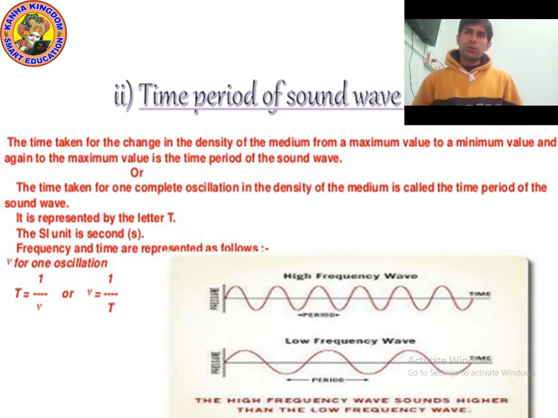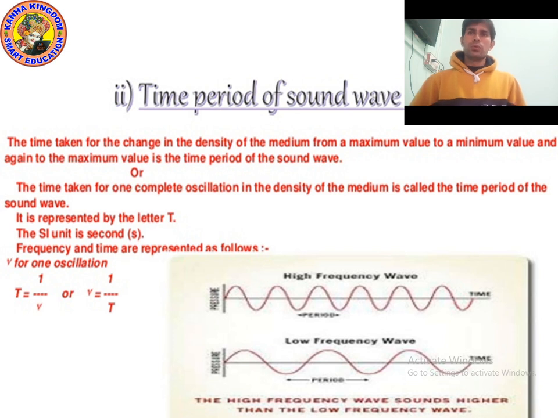As you can see, the high frequency and low frequency waves: a high frequency wave has more waves and a low frequency wave has fewer waves. If the waves are fewer, then the frequency will be less and the sound will also be less. If the frequency is more, then the waves will be more and the sound will be more.